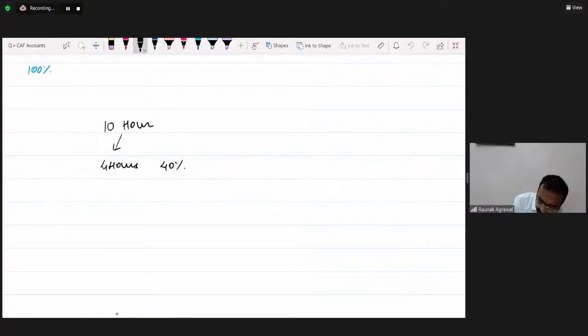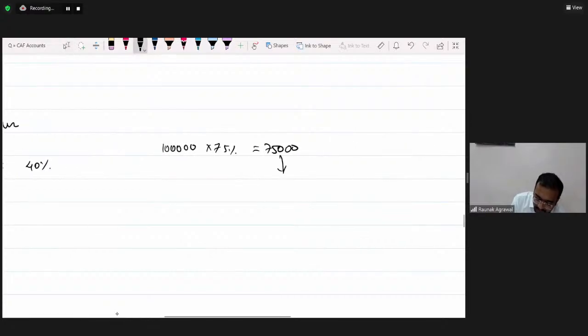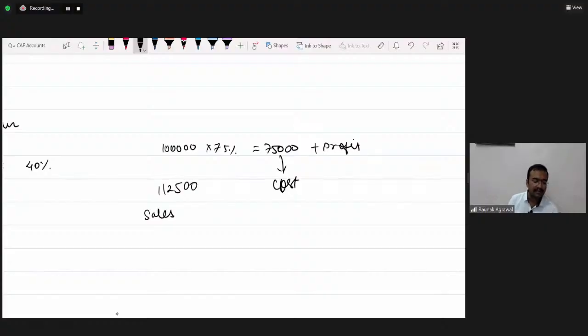So 75% of cost means 75% of 1 lakh, which comes down to 75,000, and this is the cost price. And we are passing the entry for sales, so obviously we will add profit in this. So by adding profit, it comes to 1,12,500. Is it clear, Shraddha Bhatt?